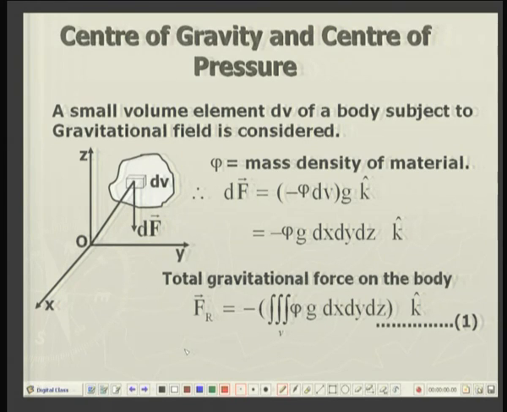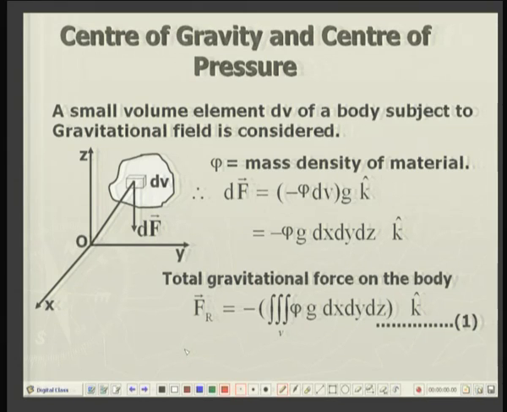So, each infinitesimal element is being pulled towards the center of the earth. This is the gravitational pull, governed by Newton's law of gravitation. Suppose we have this coordinate system x, y, z, where z is the vertical direction. So, the force of gravity will be in the minus z direction.